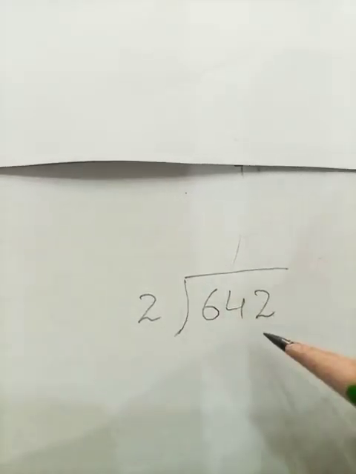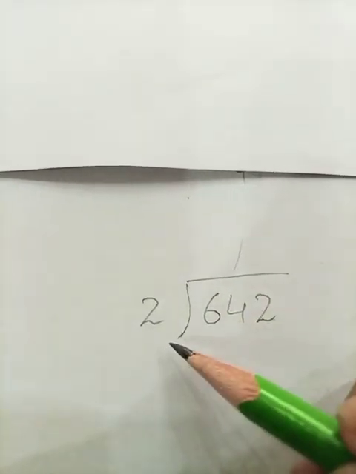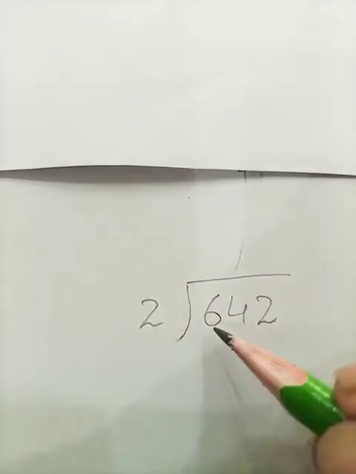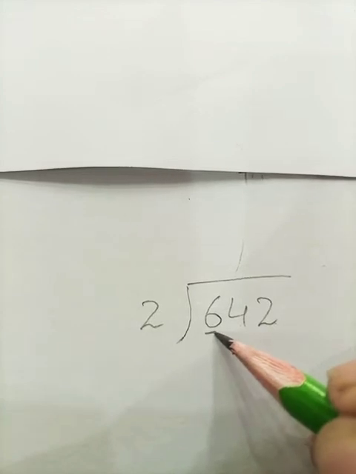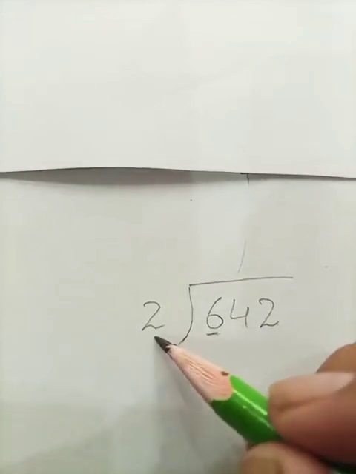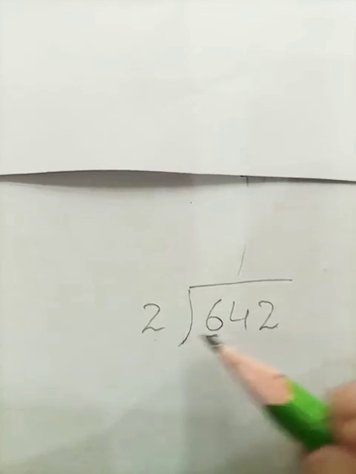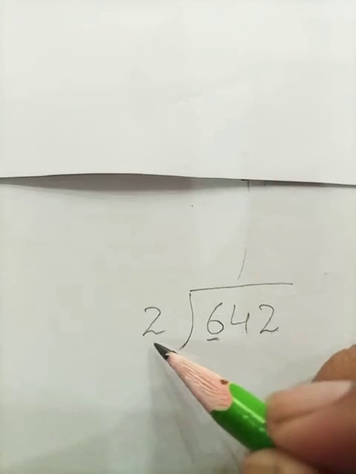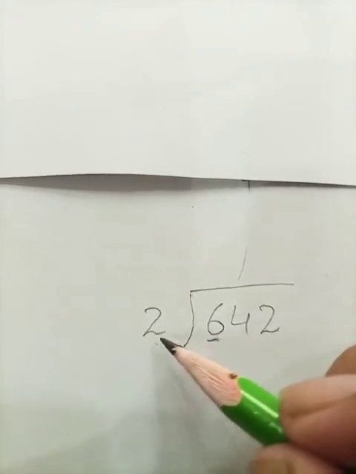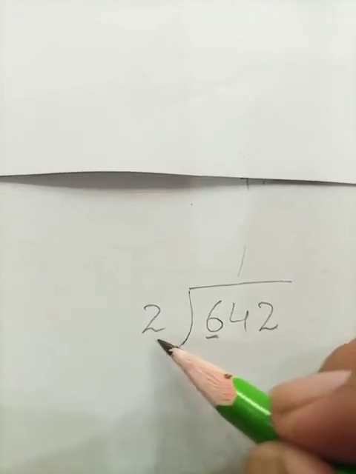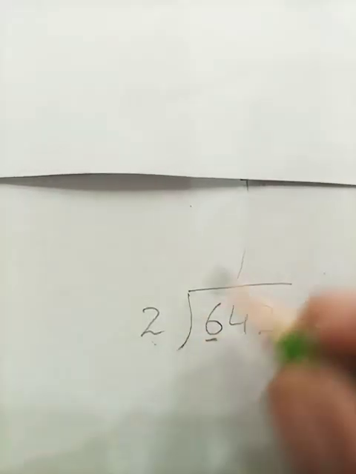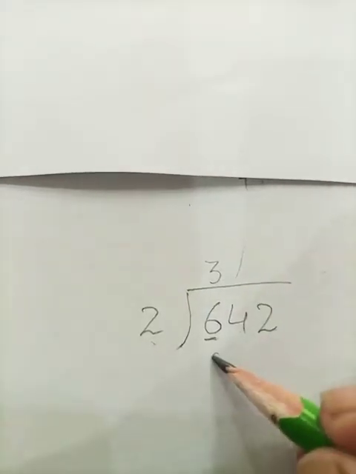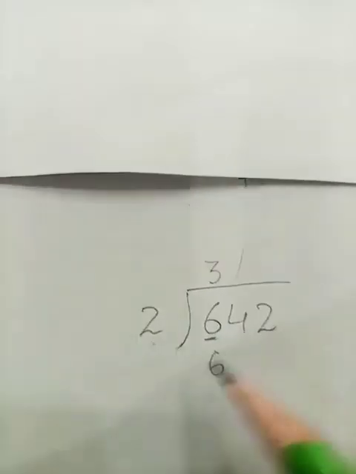Students, we are going to divide these numbers by the same division process. Here is our first number 6, that is quite larger than the number 2. So we can divide it alone. So students, let's read the table of 2. 2 ones are 2, 2 twos are 4 and 2 threes are 6. Look, we have found our quotient. 2 threes are 6.